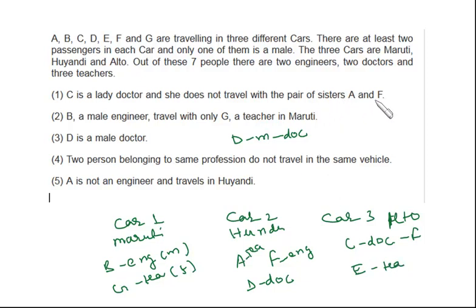And A and F, they are sisters. That means these two are females. So A is female and F is female. So we have four females, G, A, F and C. So G, A, F and C, these are females and the remaining persons are males, and we got to know the profession of them also, and who is in which car, that also we found, right? So now you can solve all the questions based on this given information. I hope this is clear, and this is really a simple problem.